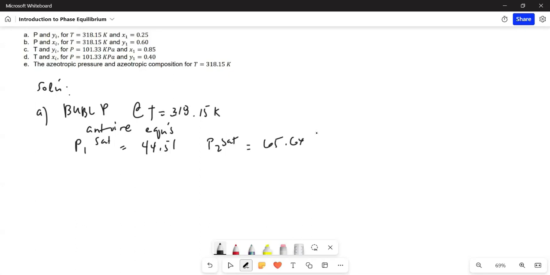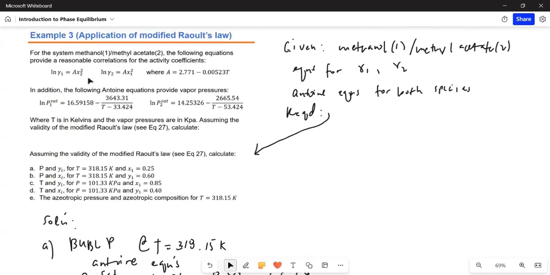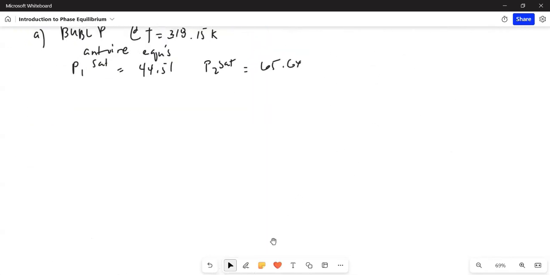And the next thing that we need to do is to solve for the activity coefficients. Okay. So activity coefficients, these are the equations. Let's demonstrate solving the activity coefficient.